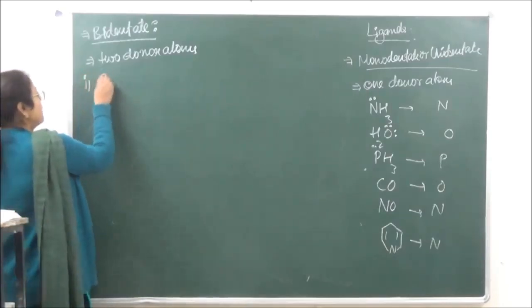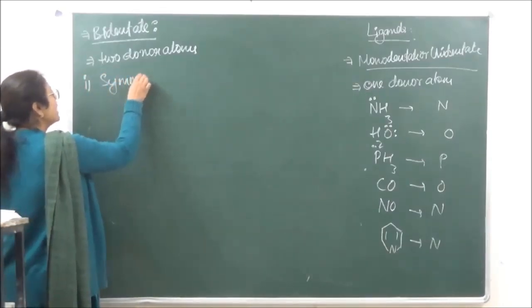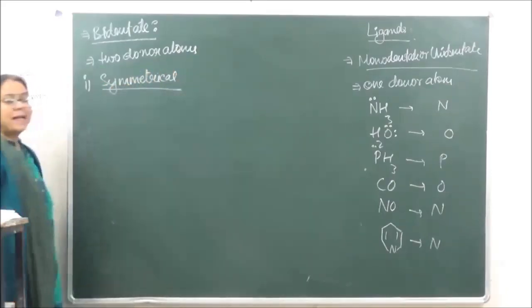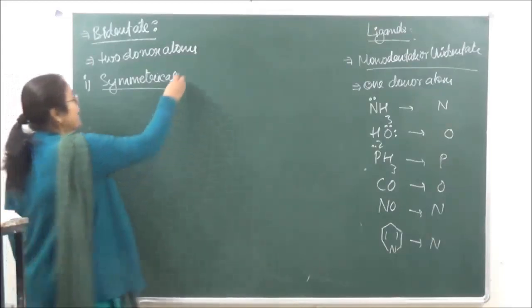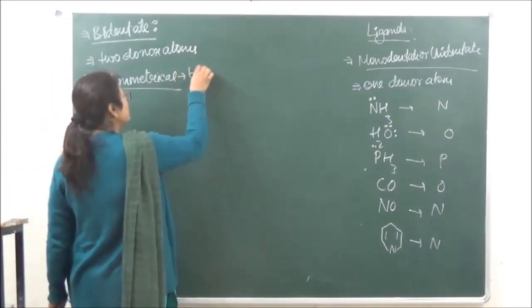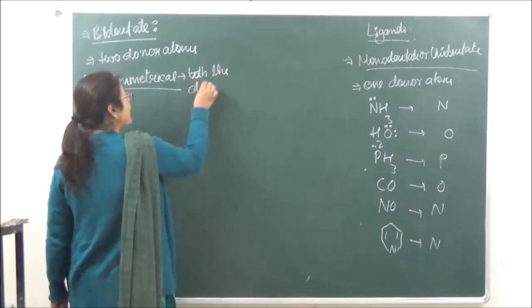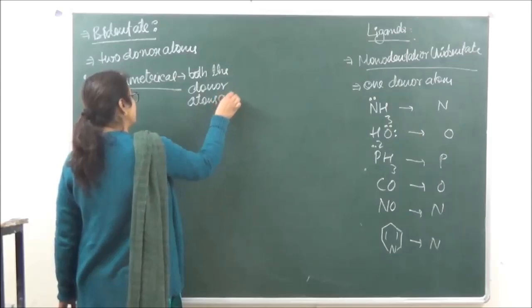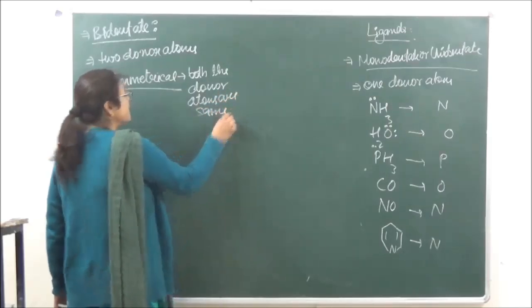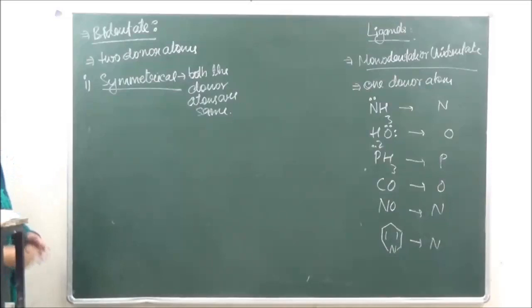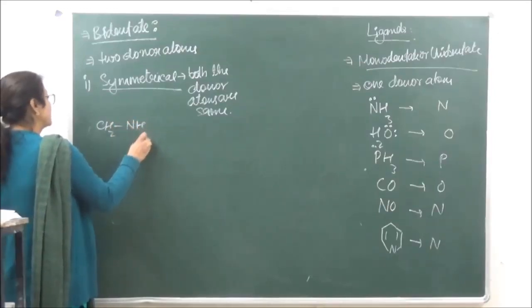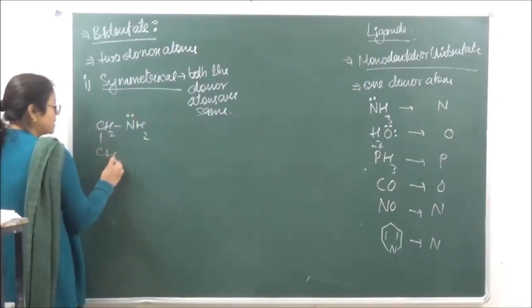So the first type of bidentate ligands are known as symmetrical bidentate ligands. Symmetrical means that in this case both the donor atoms are the same. Example which we can take over here is ethylene diamine.